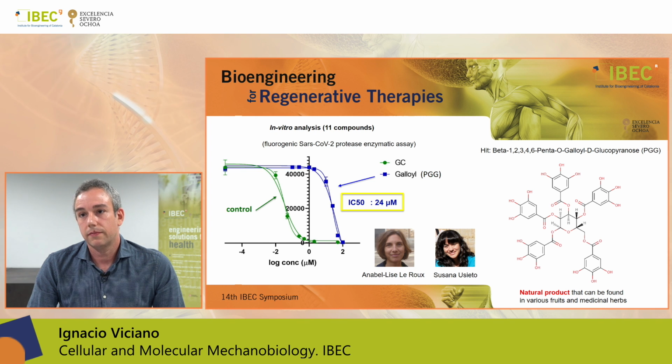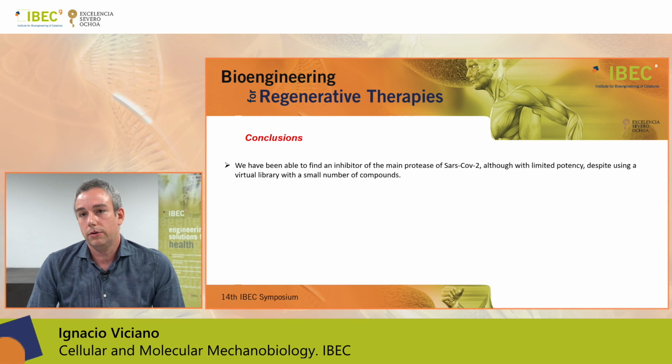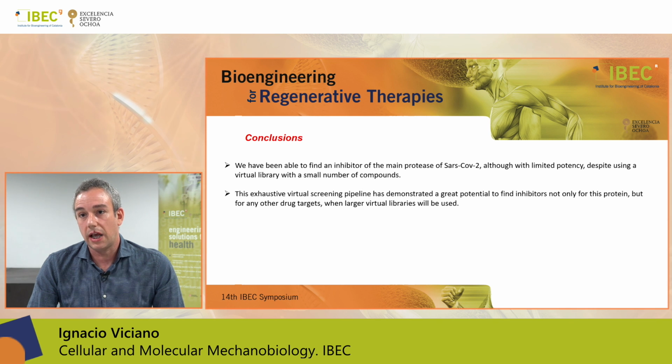Well, just to conclude, I want to say that we have been able to find an inhibitor of the main protease of SARS-CoV-2, although with limited potency, despite using a virtual library with a small number of compounds. However, this exhaustive virtual screening pipeline has demonstrated a great potential to find inhibitors not only for this protein, but for any other drug target when larger virtual libraries are used.